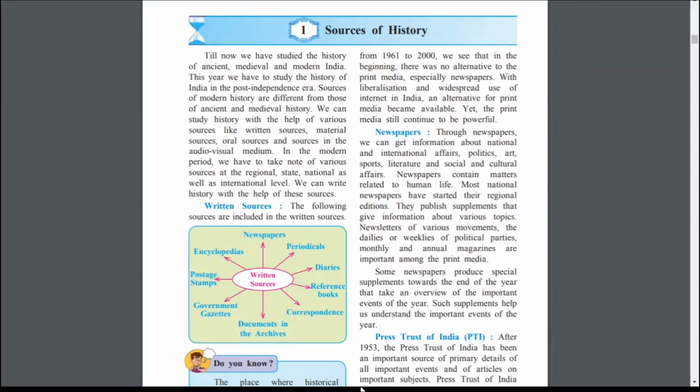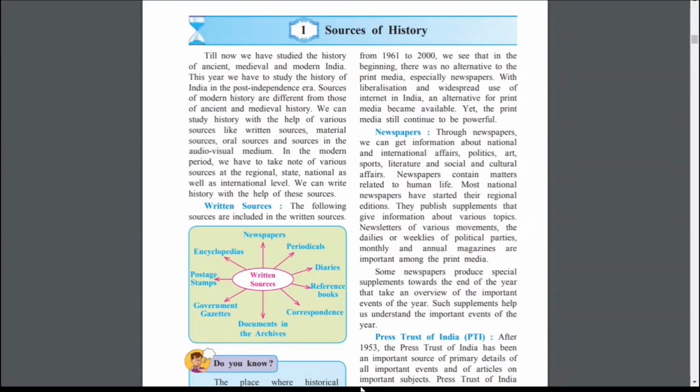But nowadays we have electronic media, through which, through the net and websites, we are getting information. But from 1961 to 2000, only newspapers were there, and through that people were getting information.